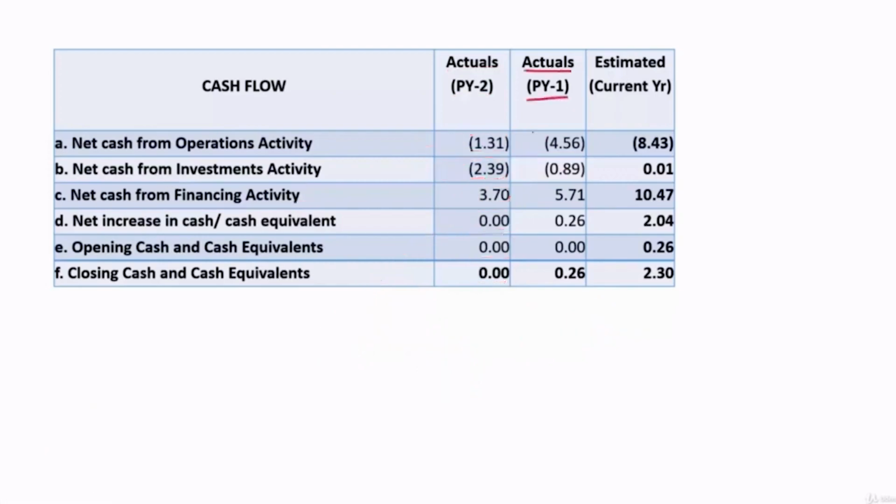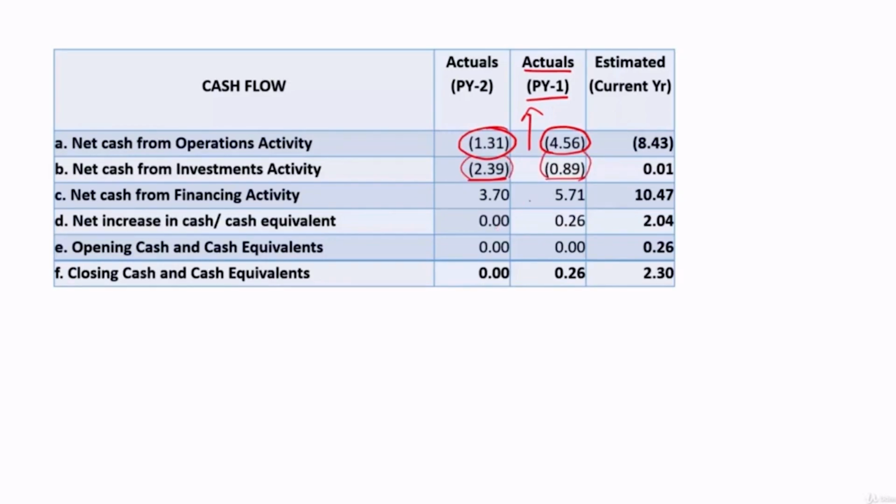In previous year 1, their negative cash flow from operational activity increased. In previous year 2 it was 1.31 crore, but now it increased to 4.56 crore negative cash flow. And if you look at the cash flow from investment activity, the negative cash flow previous year was 2.39 and this year it has come down.